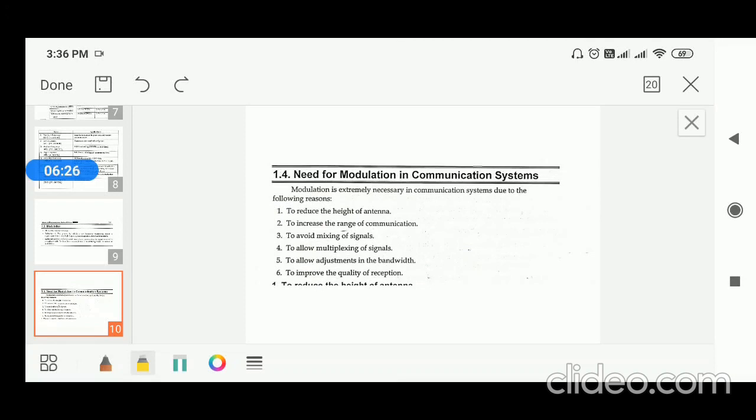When frequency is very high, wavelength is less. There is a relation between frequency and wavelength: frequency is equal to c by lambda. So when frequency is very high, lambda is very small. Both are inversely proportional.